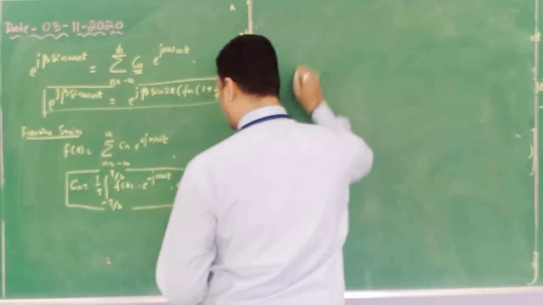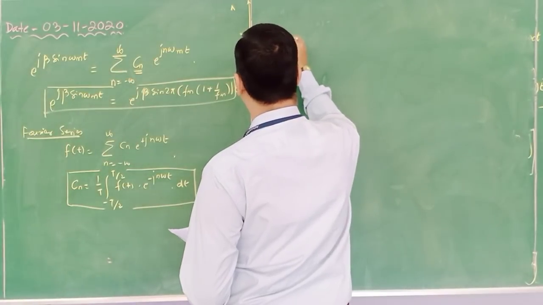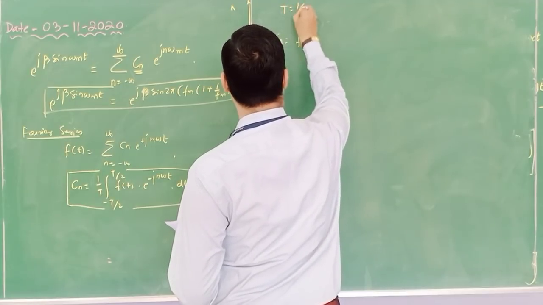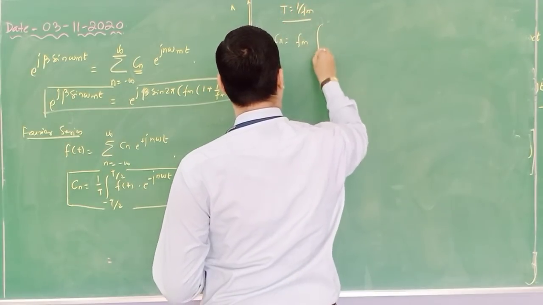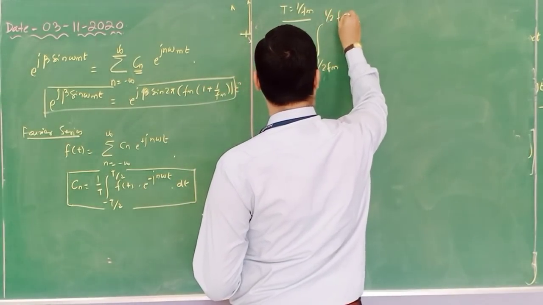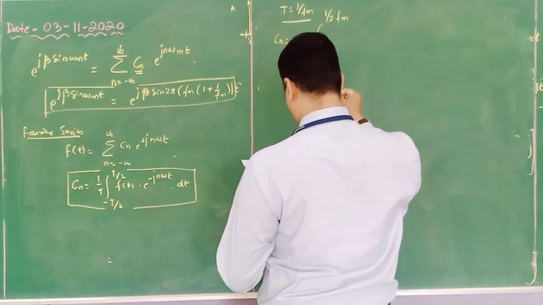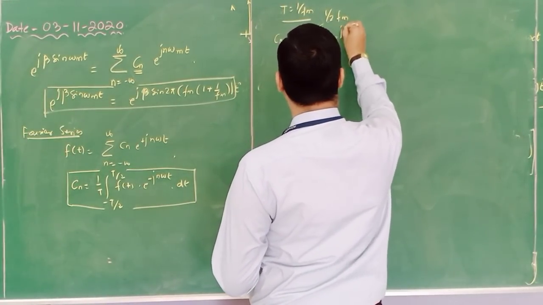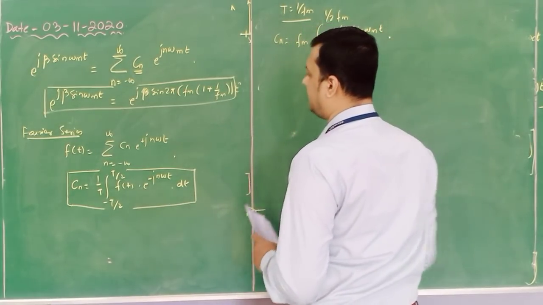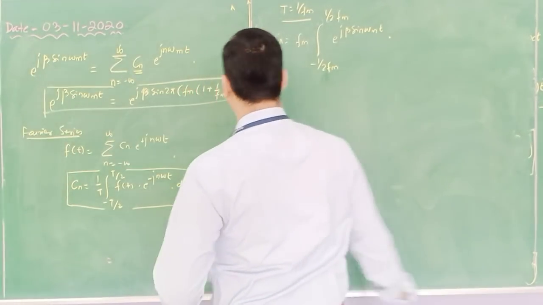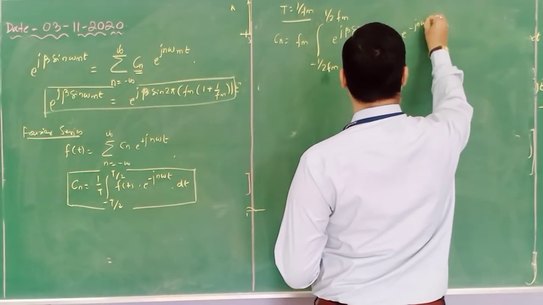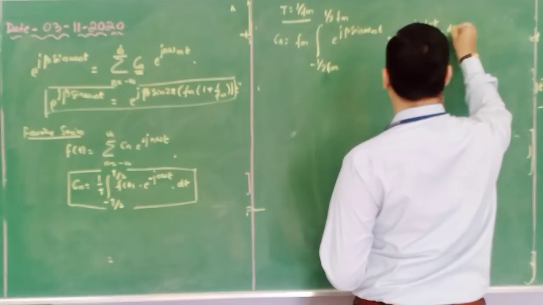Here I will write Cn. This T is nothing but 1/Fm. We have considered T from minus 1/(2Fm) to 1/(2Fm), e to the power j beta sin omega mt. In place of f of t, substitute this value, then e to the power minus j n omega mt into dt.